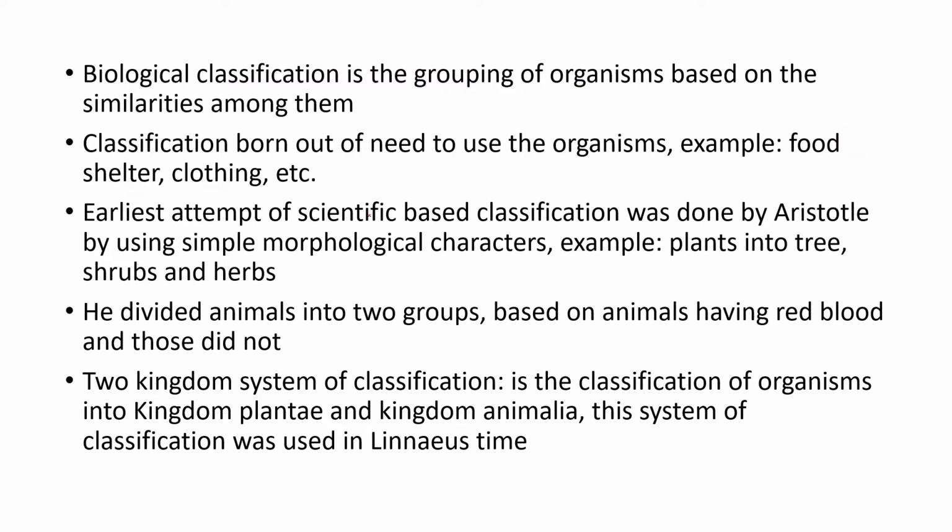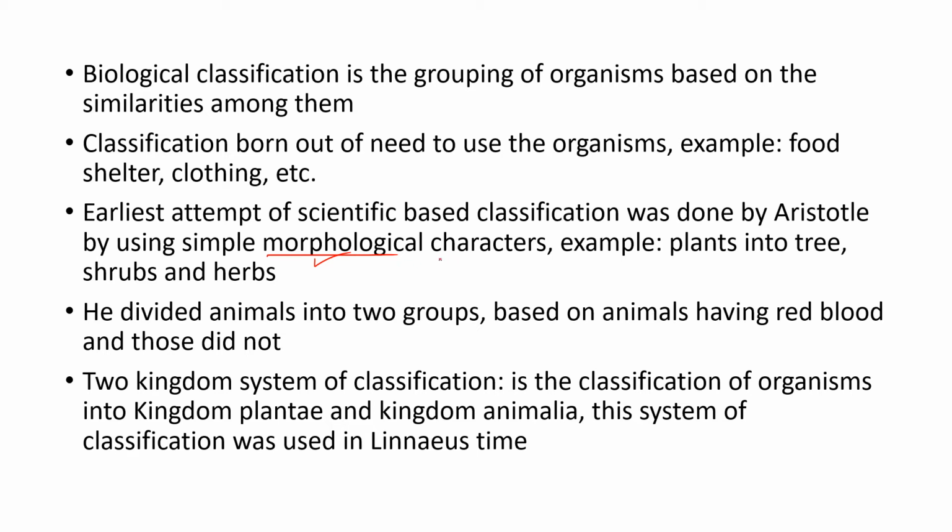The earliest attempt at scientific classification was made by Aristotle. Aristotle first attempted to classify organisms based upon scientific study, using simple morphological characteristics. What is meant by morphology? Morphology means the external study of an organism. For example, in a plant you can see the leaves, the flowers and the branches. These are the morphological characteristics. If you see a buffalo, you can see the external hair, the tail, two horns and so on. These are all morphological characteristics of a buffalo.